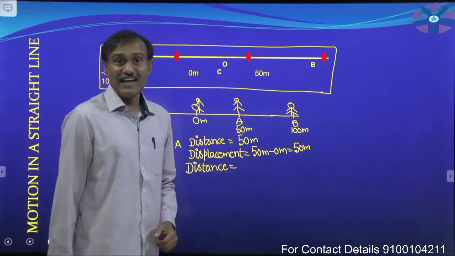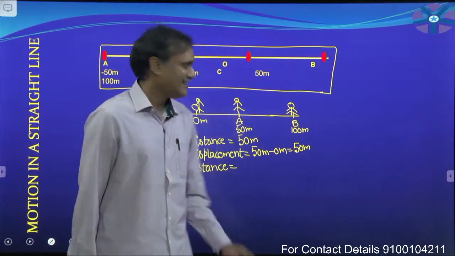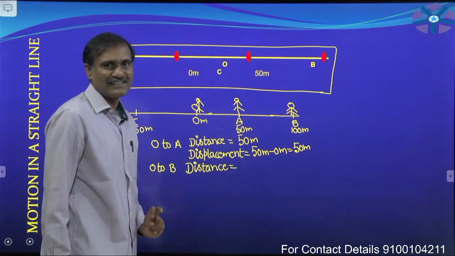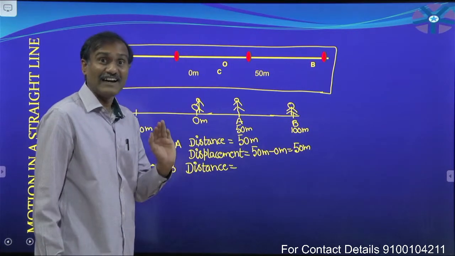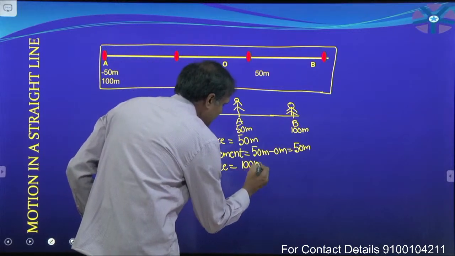Distance is nothing but the actual length of the path travelled by the person. Now what is the actual length of the path travelled? Yes, it is 100 meters. Very good.